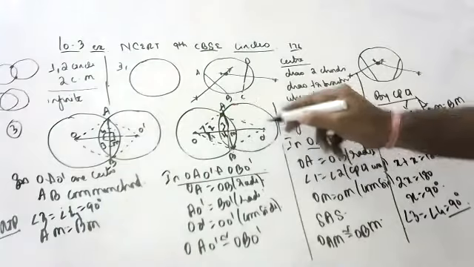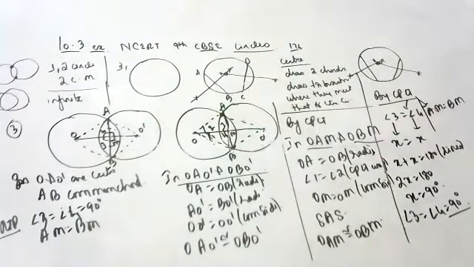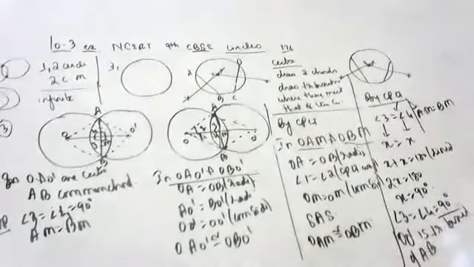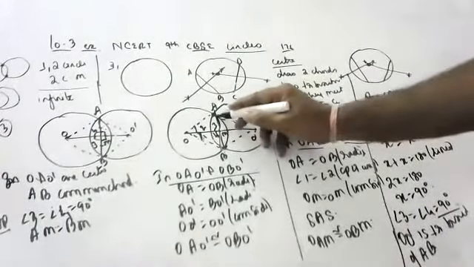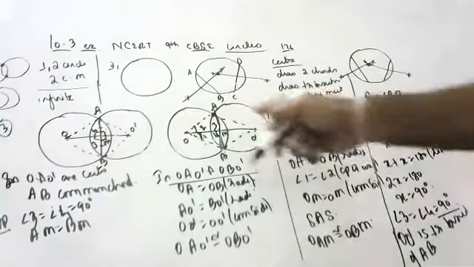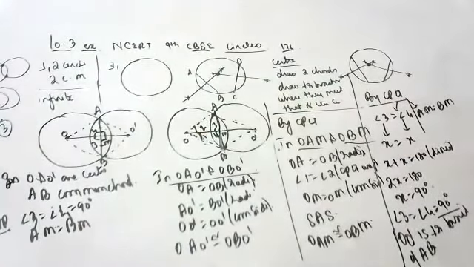So OO dash is the perpendicular bisector of AB. What can we conclude, children? OO dash is the perpendicular bisector of AB because this is 90, this is 90, and AM is equal to BM.